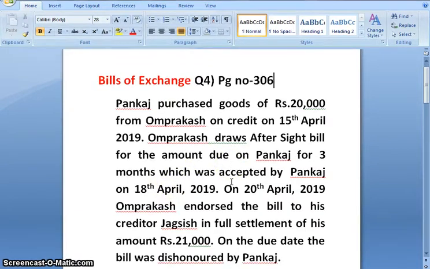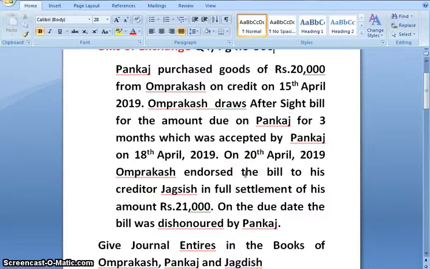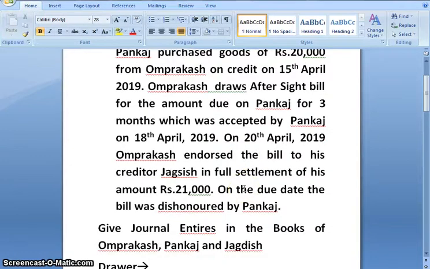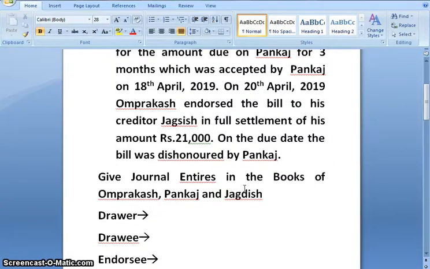Pankaj purchased goods of rupees 20,000 from Om Prakash on credit on 15th April 2019. Om Prakash draws a 3-month after-sight bill for the amount due on Pankaj, which was accepted by Pankaj on 18th April 2019. On 20th April 2019, Om Prakash endorsed the bill to his creditor Jagdish in full settlement of his amount rupees 21,000. On the due date, the bill was dishonored by Pankaj. Give journal entries in the books of Om Prakash, Pankaj and Jagdish.